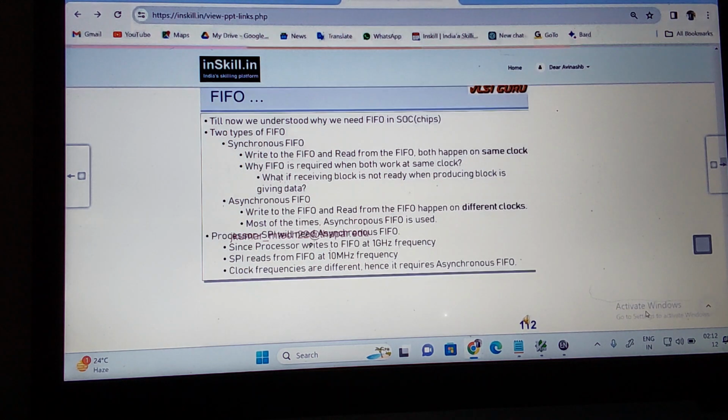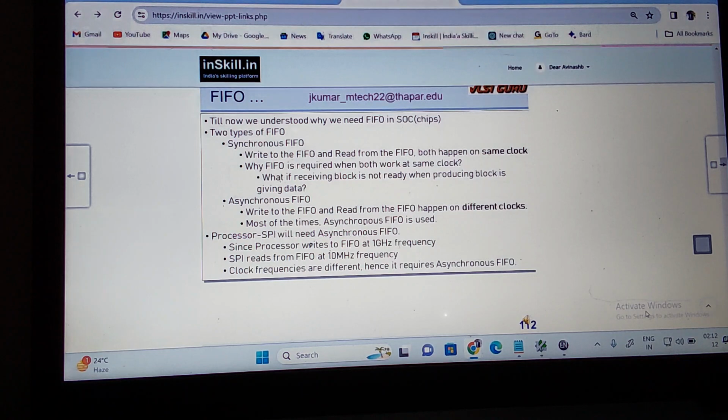So what is asynchronous FIFO then? Different clocks. Write can happen in one clock and read can happen in another clock. That is a kind of advantage. Most of the time we prefer asynchronous FIFO. So write to the FIFO and read from the FIFO happen at different clocks. So the processor and SPI will need what? Asynchronous FIFO. Why? Since the processor writes to the FIFO at 1 gigahertz frequency, and SPI reads from the FIFO at 10 megahertz frequency. The clock frequencies are different here.